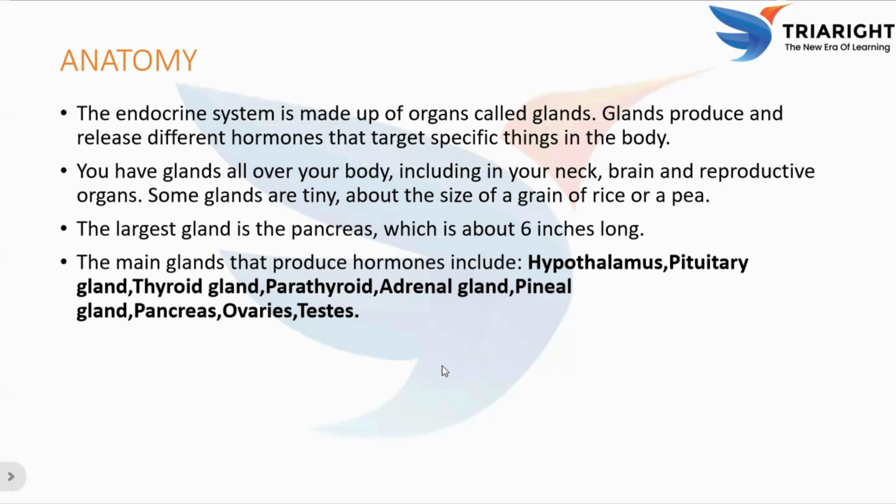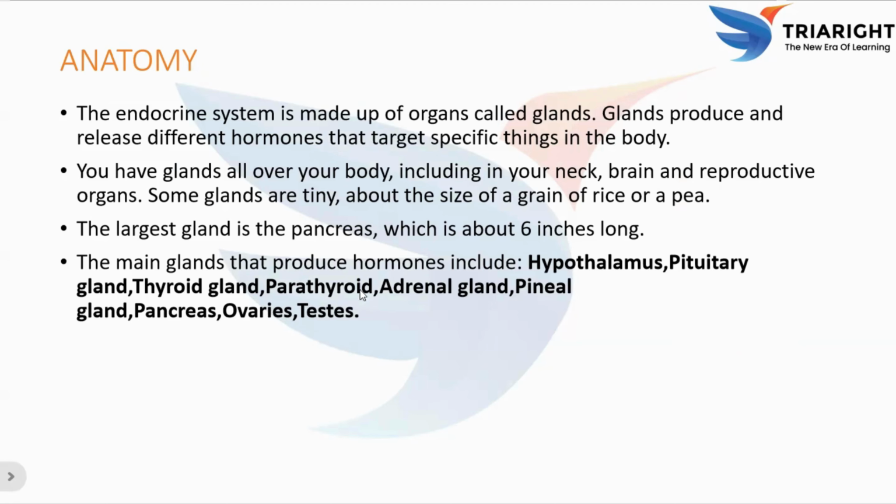Adrenal gland: what is the function of the adrenal gland? It produces adrenaline and cortisol for stress response. And the pineal gland regulates the sleep cycle; the melatonin hormone is responsible for the sleep cycle. The pancreas controls blood sugar through insulin and glucagon. Ovaries and testes: ovaries are present in females and produce estrogen and progesterone hormones, whereas testes are present in males and produce the testosterone hormone.